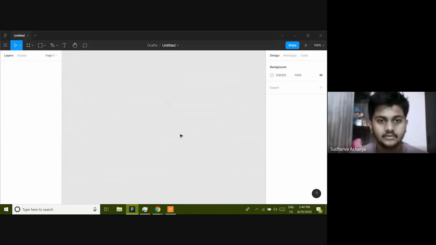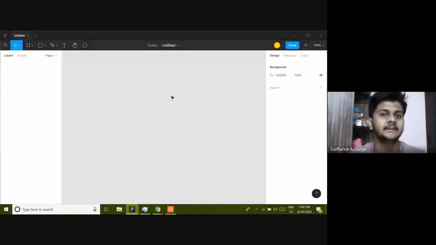Now, here you can see the gray area. The gray area is the canvas area. It is a free, empty canvas. So for this session, I'm going to make sure that I keep it really very simple.